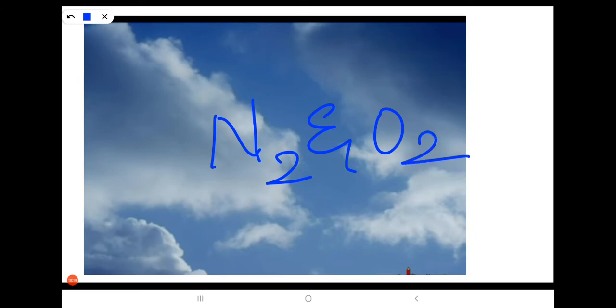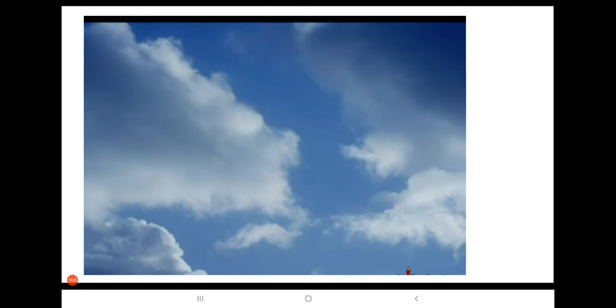So that's why the sky appears blue. In the atmosphere, the percentage of nitrogen and oxygen is more. When these atoms or molecules absorb the sunlight, they re-emit the blue color in more amount. So that's why the sky appears blue in color.